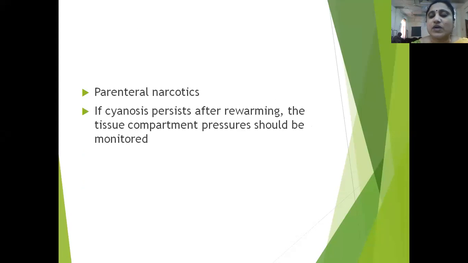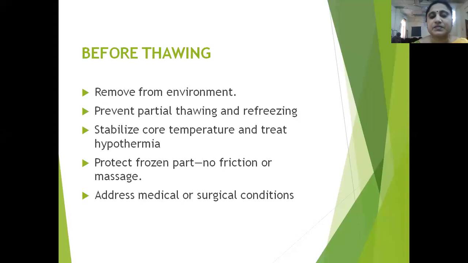Hemorrhagic blebs show that it is a deeper involvement. So how do you treat? You have to give parenteral narcotics. Any amount of ordinary analgesia is not going to be very effective in these cases. If cyanosis persists even after rewarming, the tissue compartment should be tested for pressures, so you have to check whether there is any compartment syndrome. So the treatment goes like this: before thawing, what should you do? During thawing, what should you do? And after thawing, what should you do?